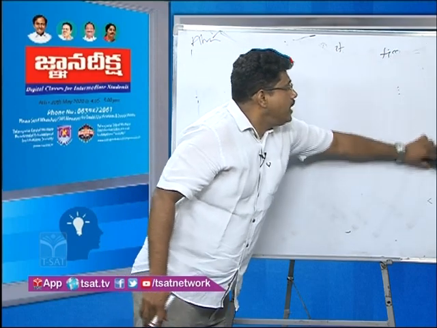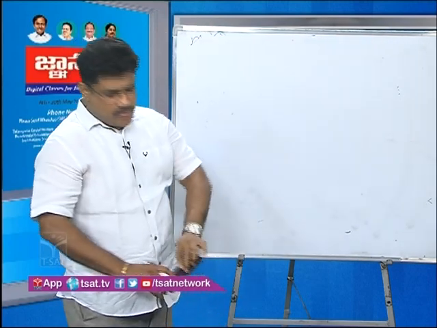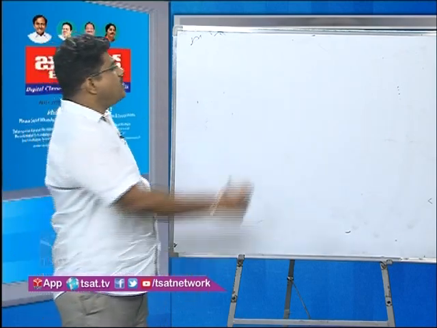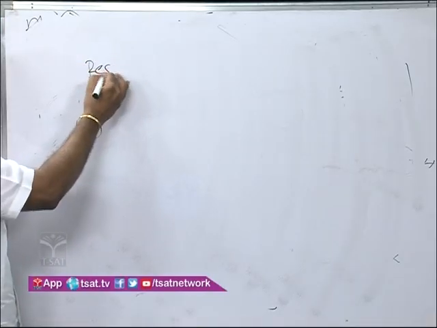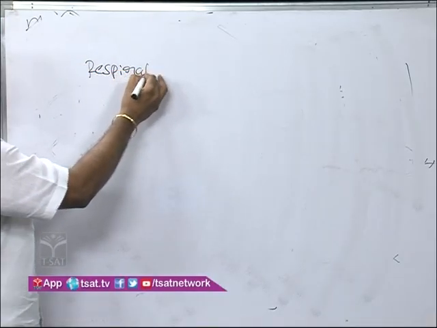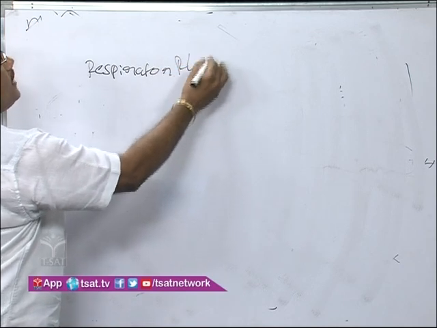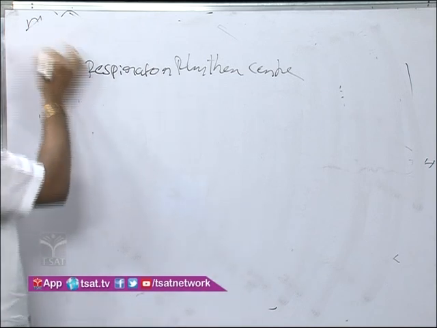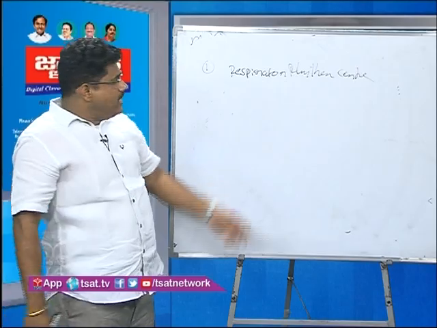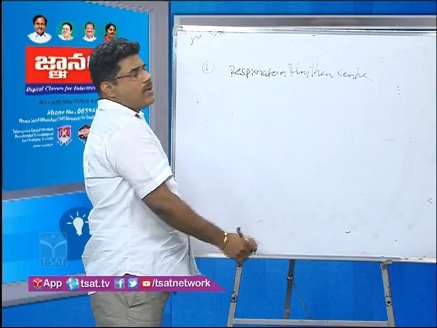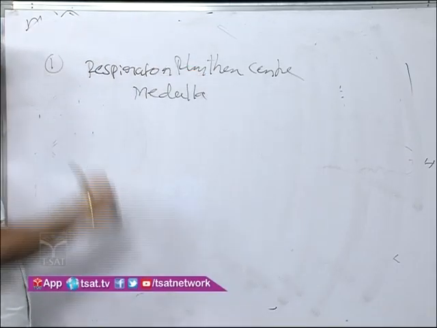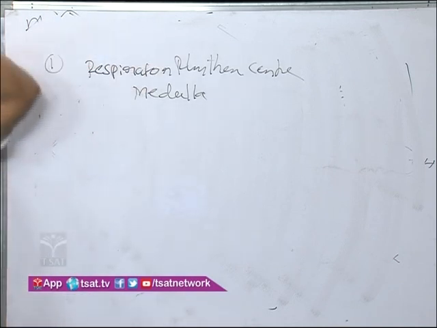Next, we are going to the respiratory control centers. What are the respiratory control centers? First one, respiratory rhythm center. The respiratory rhythm center is present in our brain, in the medulla oblongata.